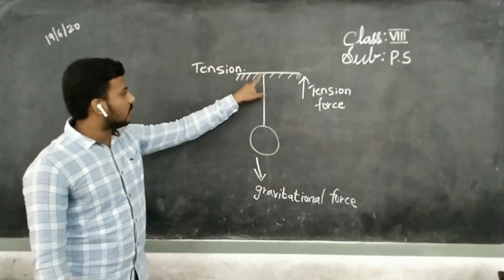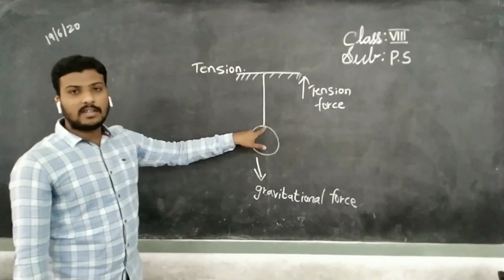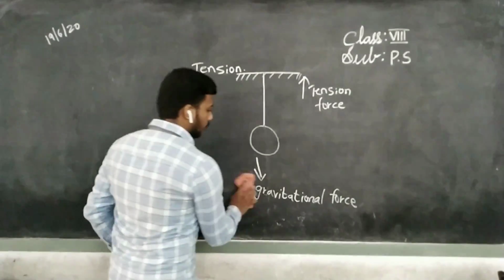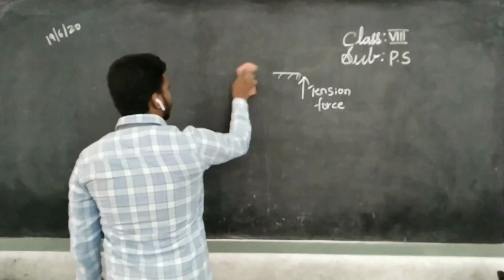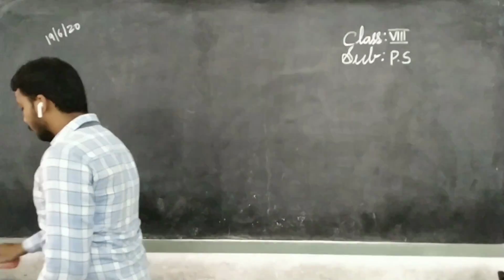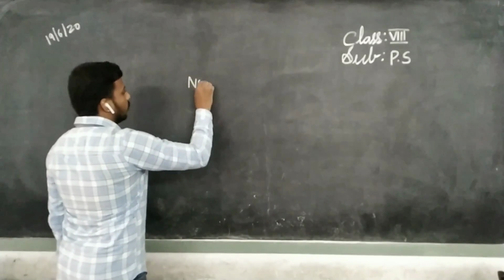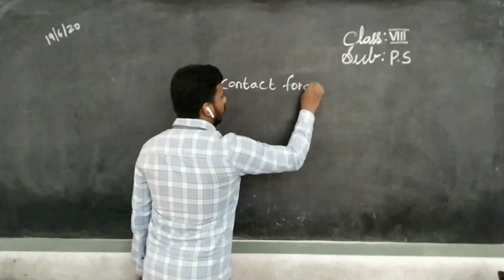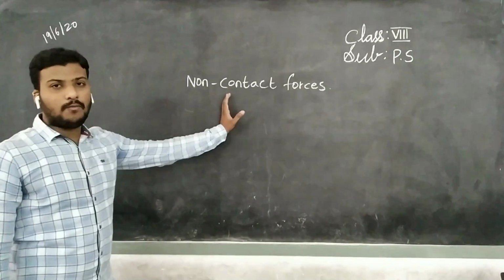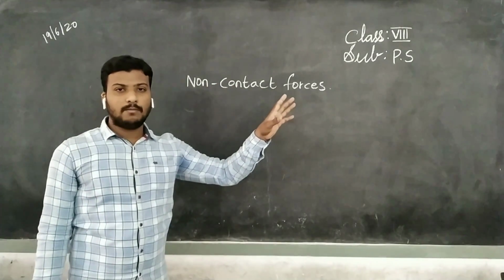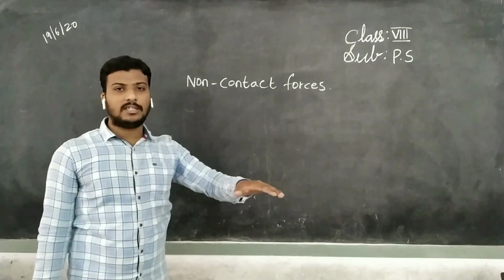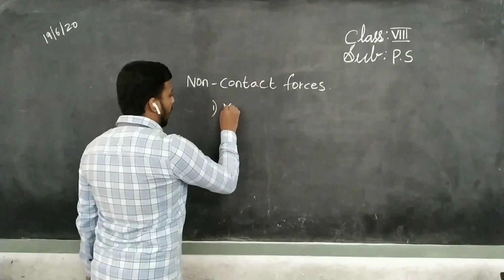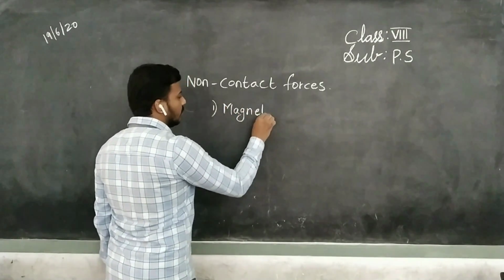See, there is a physical interaction. Here one physical interaction, here one physical interaction. Understand, children? Right now we'll see non-contact forces. Children, in non-contact forces, there will be no physical interaction between any bodies. What are the forces? One is magnetic force.